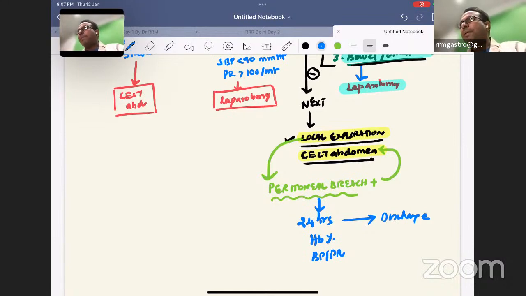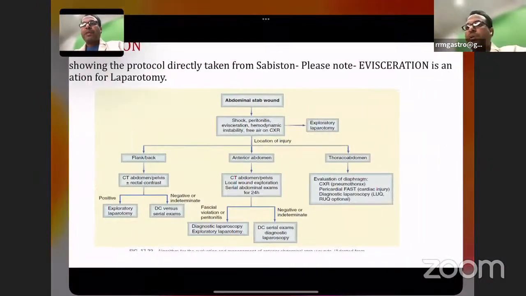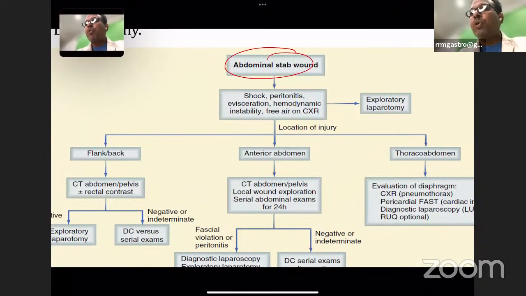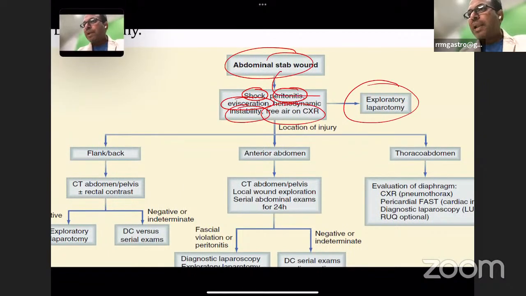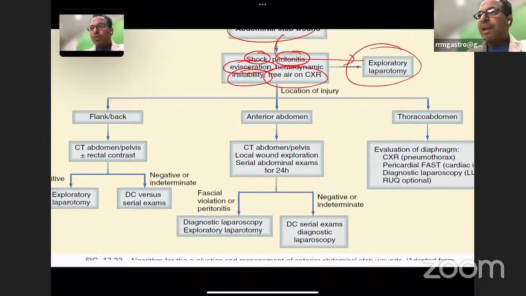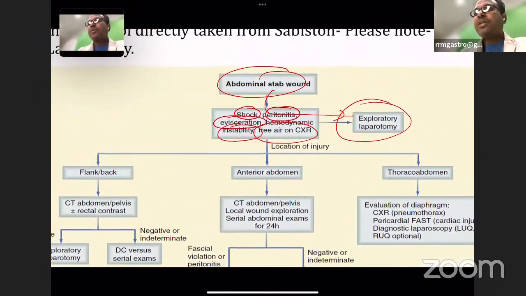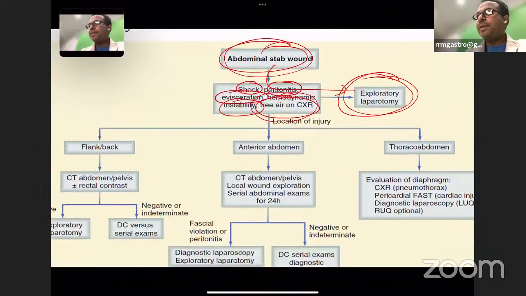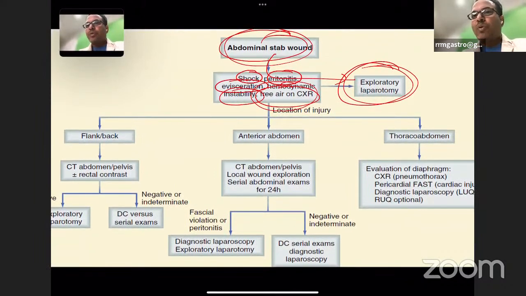So this is a simple question on penetrating trauma of abdomen. Do you have any doubt in this question? Please tell me, because I want to give a clear-cut answer based on the protocols. Abdominal stab wound, patient having shock, peritonitis, evisceration, air under diaphragm, hemodynamic instability: directly you can go for laparotomy. They didn't even go into the deeper lines in Sabiston. They just asked a question: abdominal stab wound, bowel is protruding out, go for laparotomy. If nothing is present, you can look for where the injuries are and go for the other things.